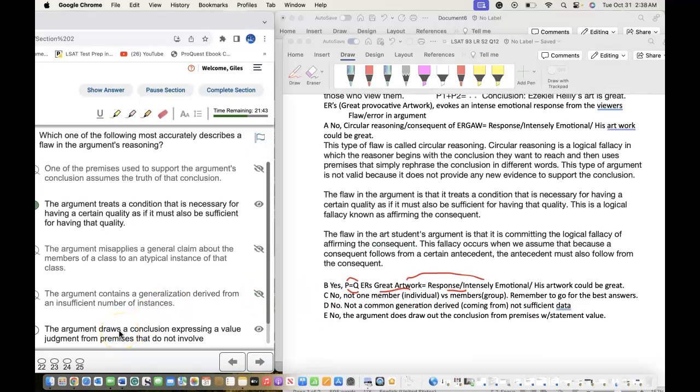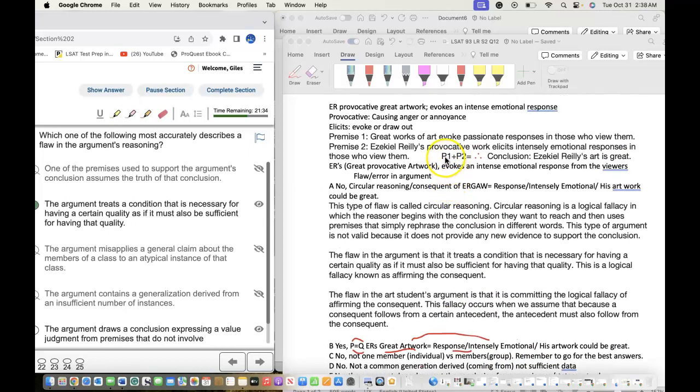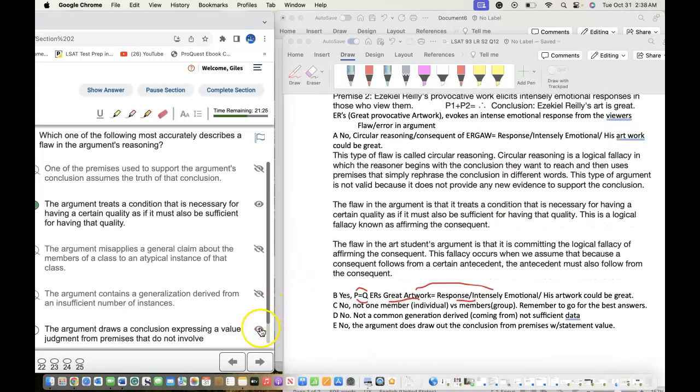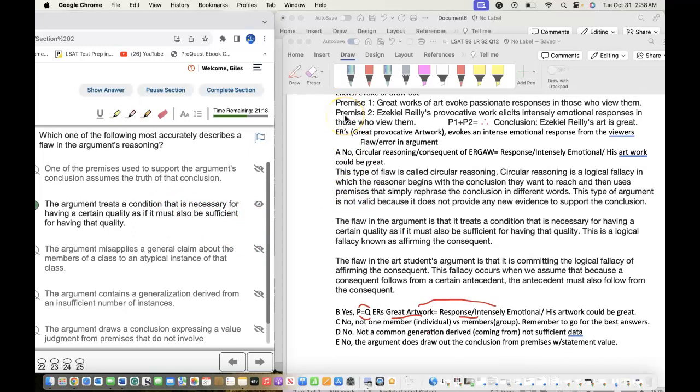E. The argument draws a conclusion that expresses a value judgment from premises that do not involve. No, the argument does draw a conclusion, and it does come from premises within a statement. This could be the premises P1, P2, and also the statement, as P1 plus P2 equals the conclusion. So the best answer choice here is that the argument treats a condition, P1, P2, necessary for having a certain quality as if it's also sufficient for having that quality.